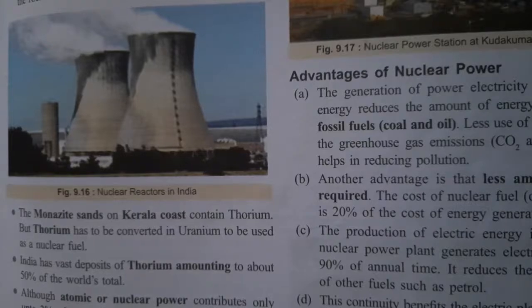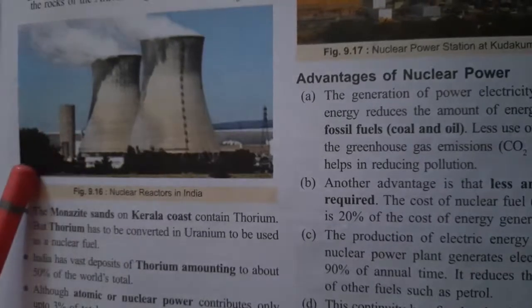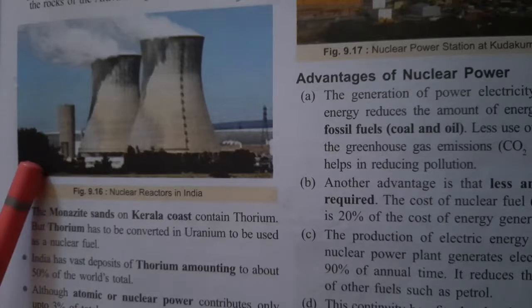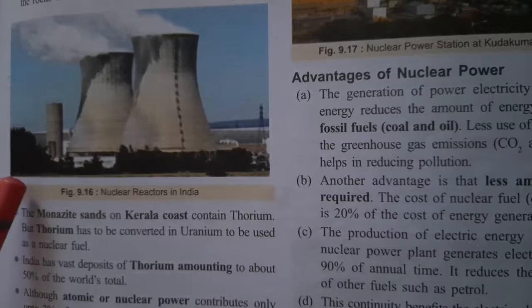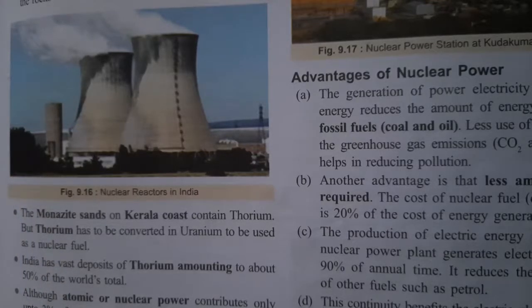If we look at the history of the first nuclear power station developed in India, that is the Tarapur nuclear power station, it was established in 1969.